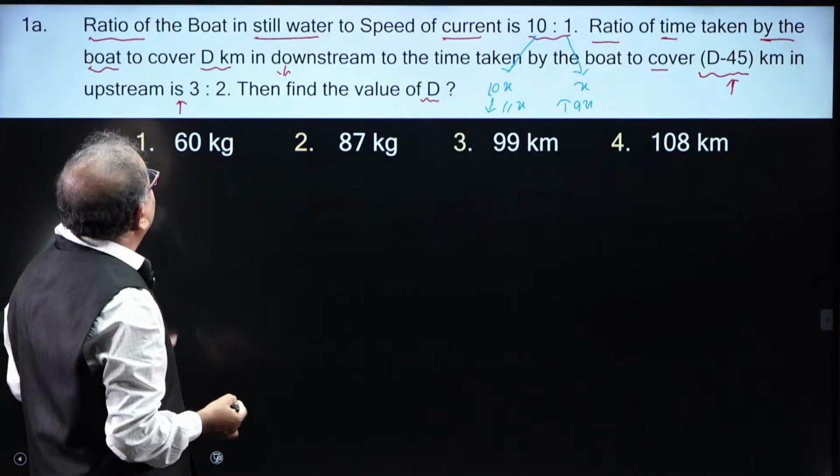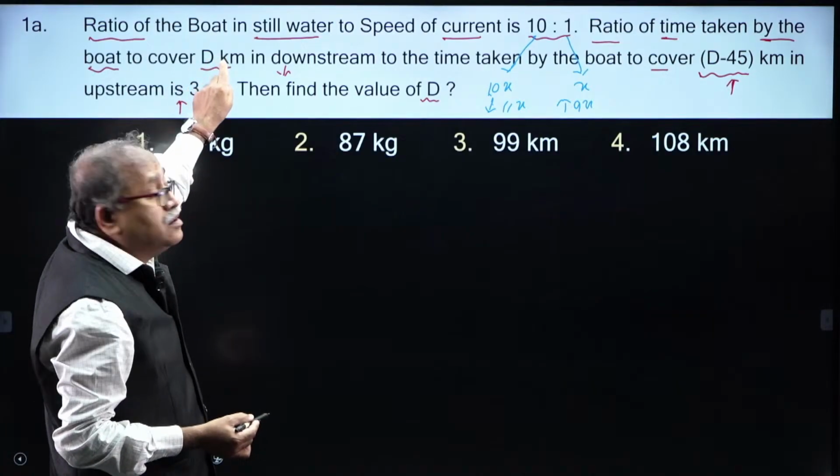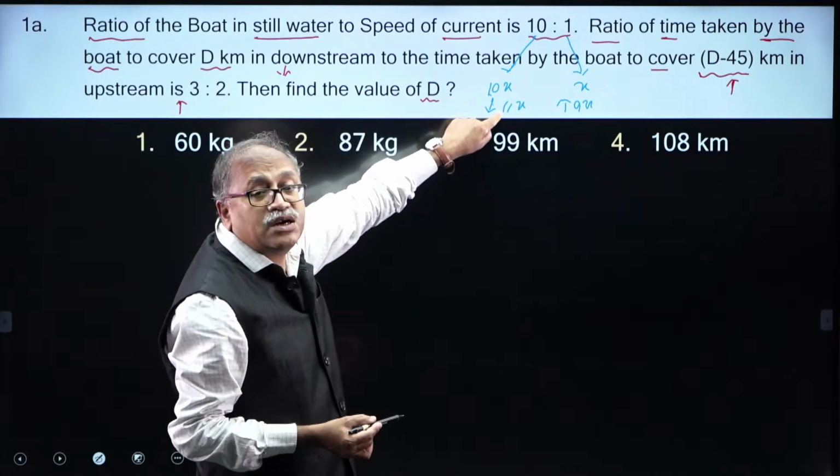What he did is distance by speed, which is nothing but time.